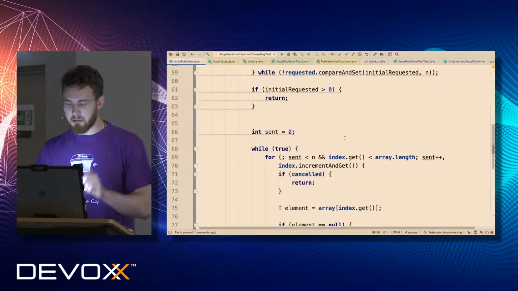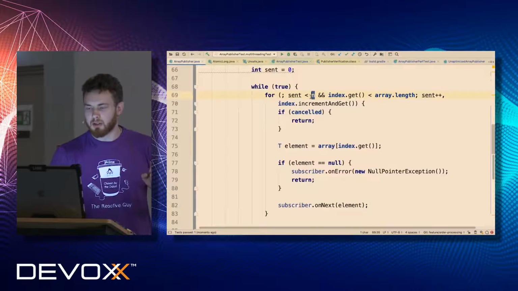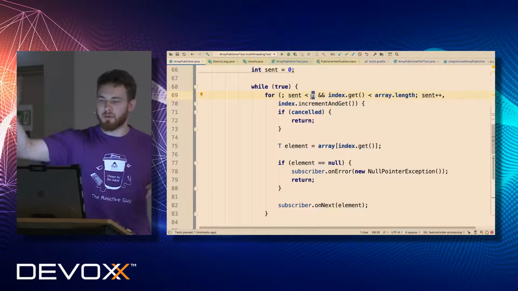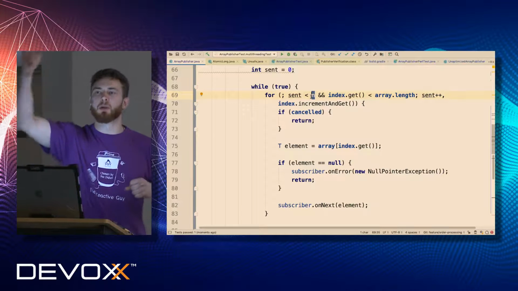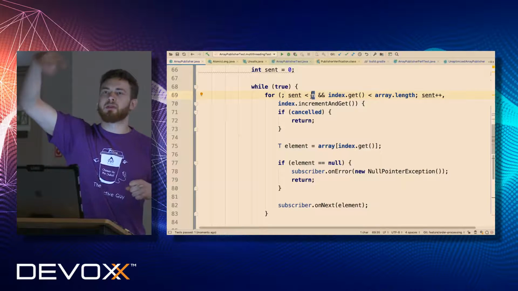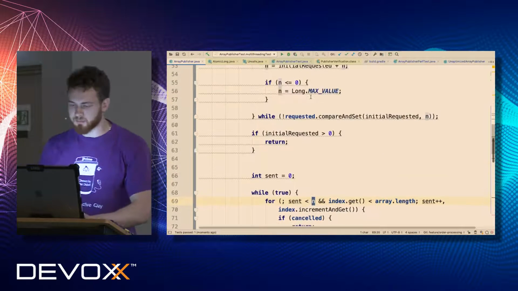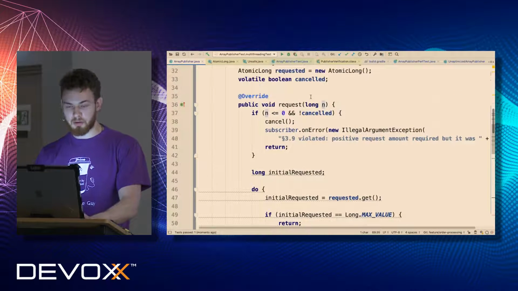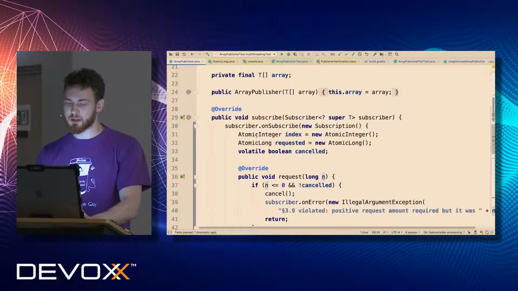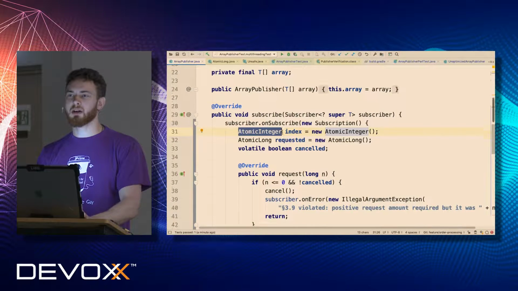So our implementation still works, but now we don't have to read from the requested field on every iteration. So it decreased n accesses to the volatile field, which is a huge win. What else? Now the more complex questions. Now I would say the most complex question. Do we need atomic integer for our index field? Do we need it here?